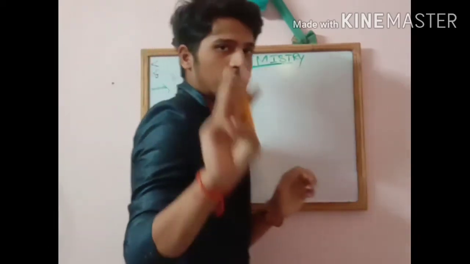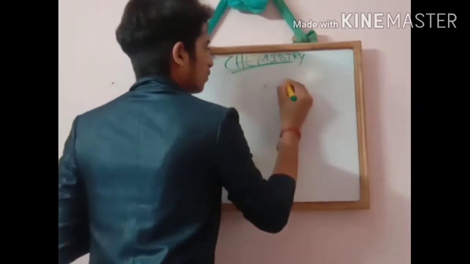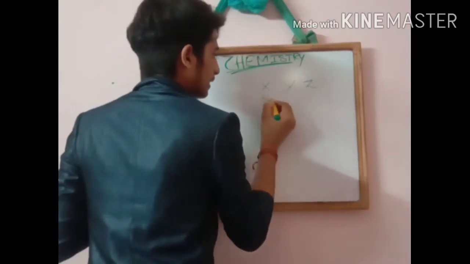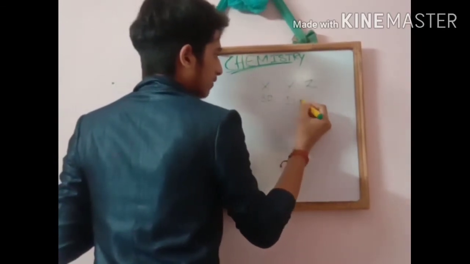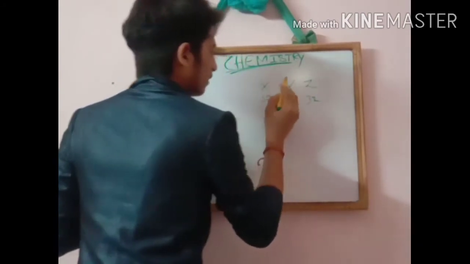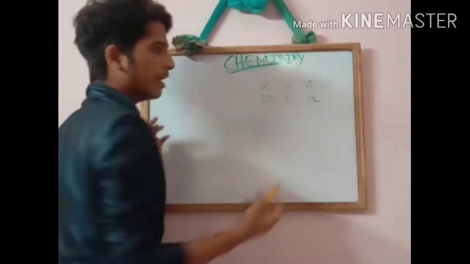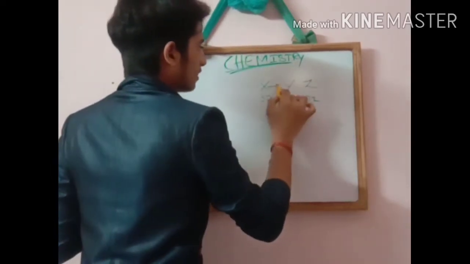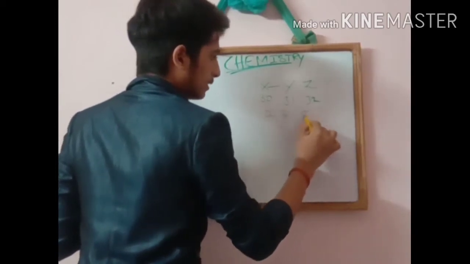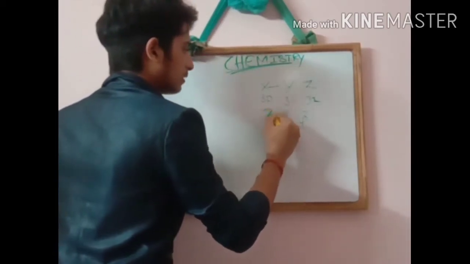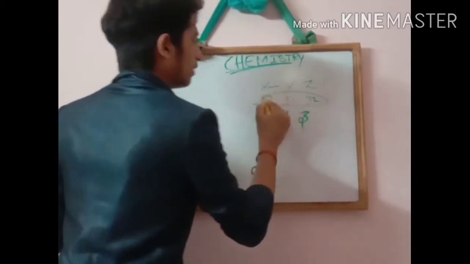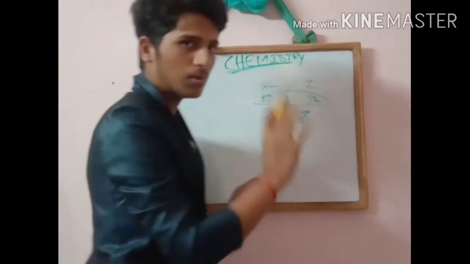Let us consider three elements: x, y, z. X has atomic weight 30, y is 31, z is 32. According to Mendeleev, how should the elements be placed? x, y, and z, in increasing order of their atomic mass.